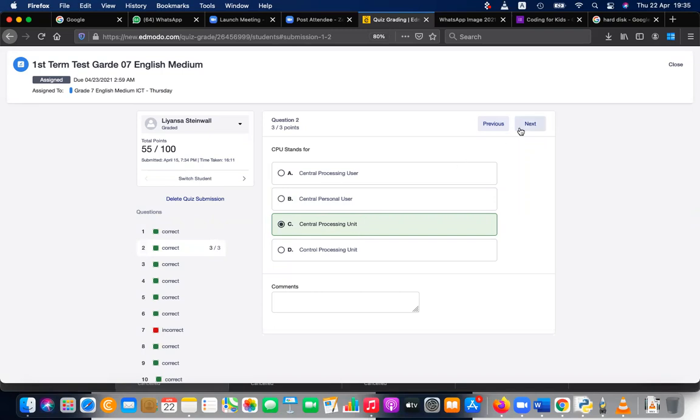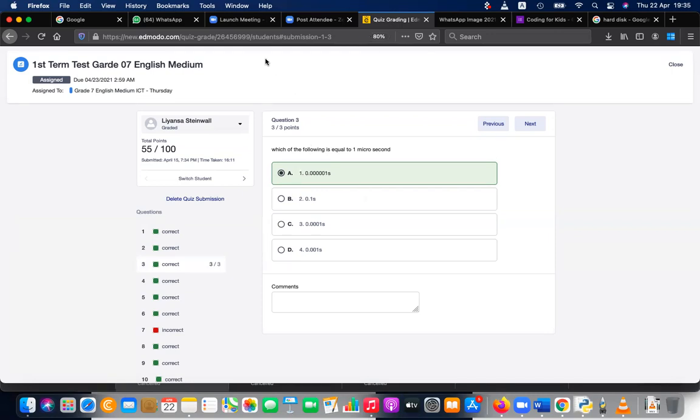C is the answer, correct. Next: which of the following is equivalent to 1 microsecond? Millisecond means 1 divided by 1000 second. Microsecond means 1 divided by a million, so you should see 5 zeros at the beginning. Yes, that is correct.